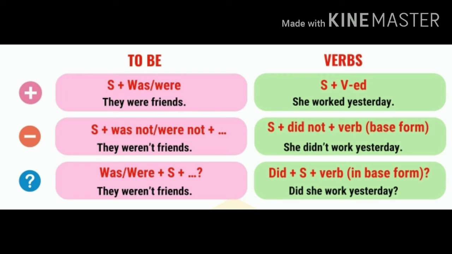And then for the negative sentences, the structure is subject plus did not plus the base form of the verb. For example, she didn't work yesterday. And then for the interrogative sentences, the structure is did plus subject plus verb in the base form. For example, did she work yesterday?